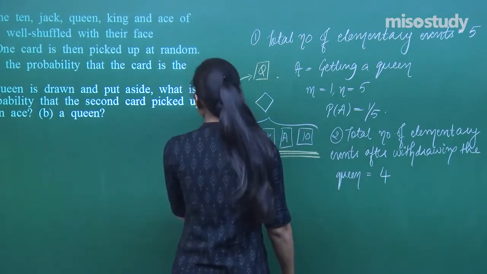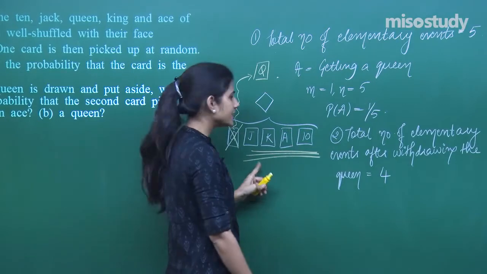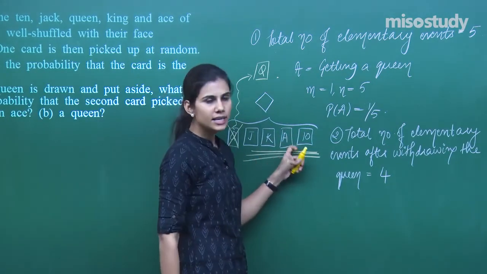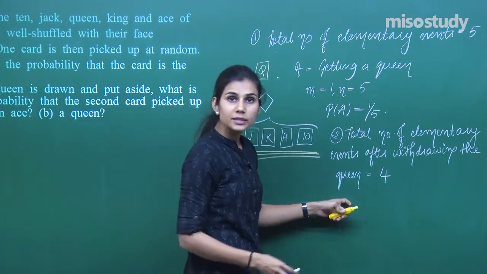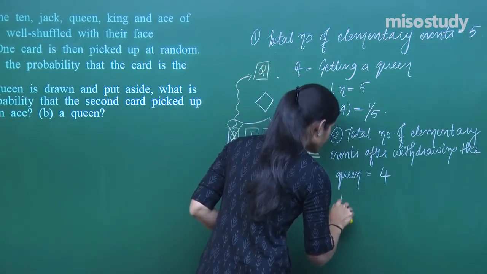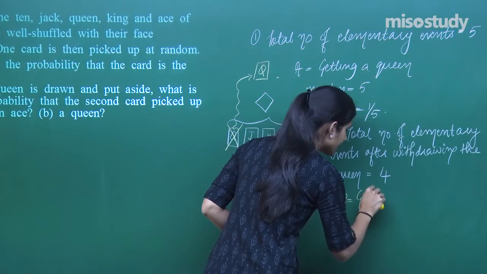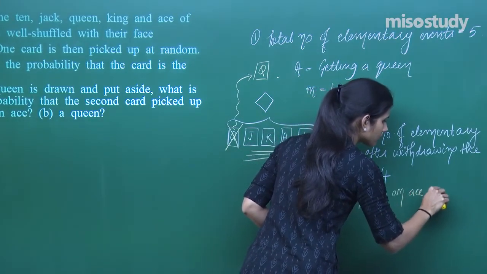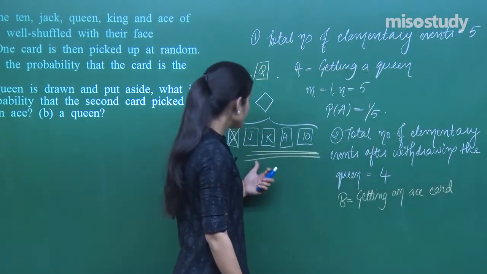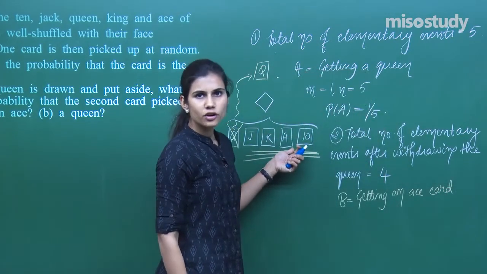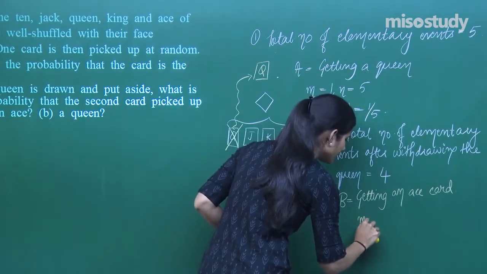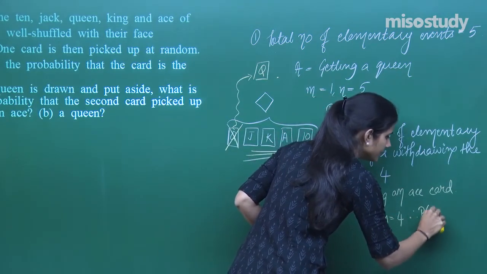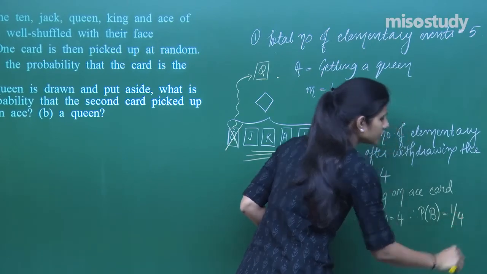And what is the probability that now when you withdraw the card, it is an ace card? Ace card is only 1, so out of these 4, only 1 is favorable to my event of picking up an ace card. So if I say B is getting an ace card, then out of these 4 possible outcomes, only 1 is in favor of this. So M is 1, N is 4, therefore probability of B is 1 by 4.